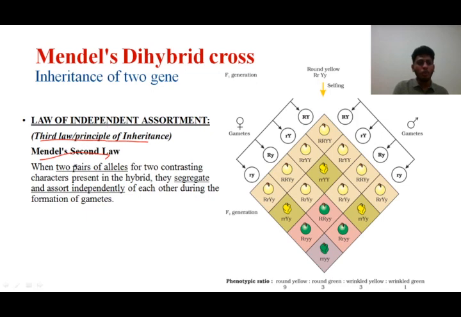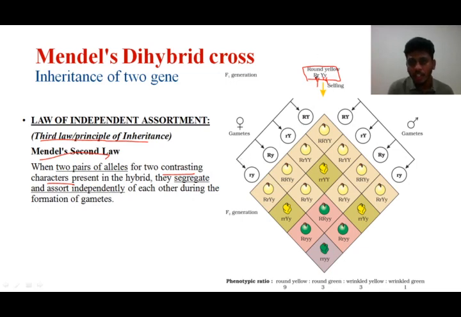According to this law, when two pairs of alleles for two contrasting characters are present in a hybrid individual, students, you have to see this one now. The capital R, capital Y and small y, that is the two pairs of alleles for two contrasting characters. Two contrasting characters are round and wrinkled, given here, yellow and the green color, given here. So all two characters and four variants are here. So that is, when two pairs of alleles for two contrasting characters are present in a hybrid, they segregate and assort independently of each other during the formation of gametes.